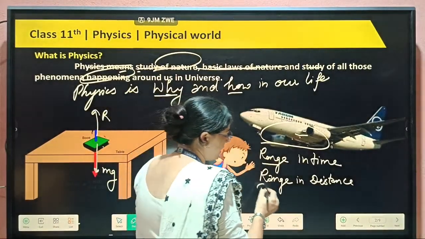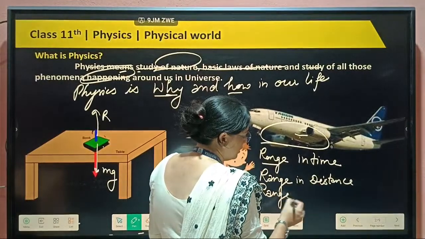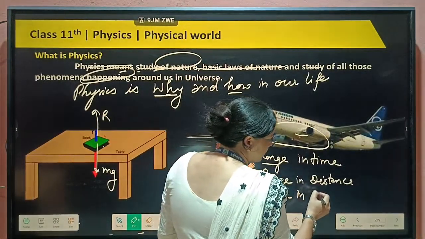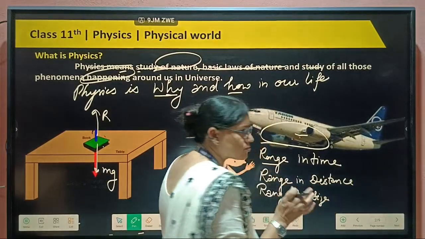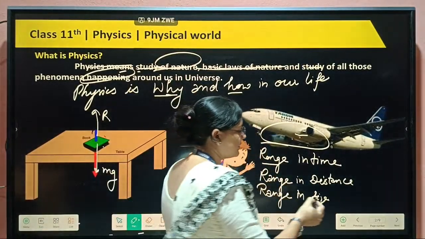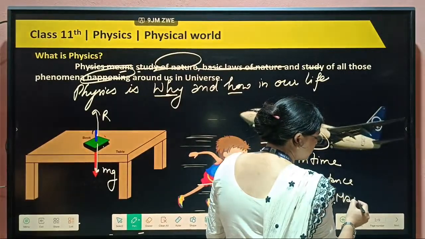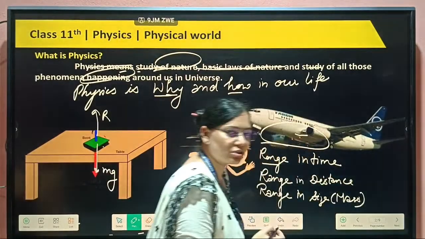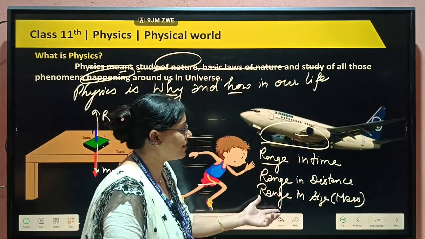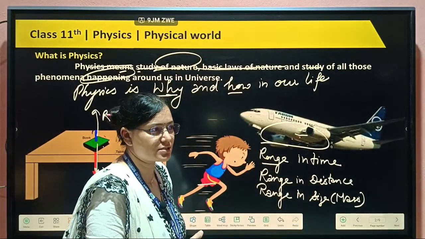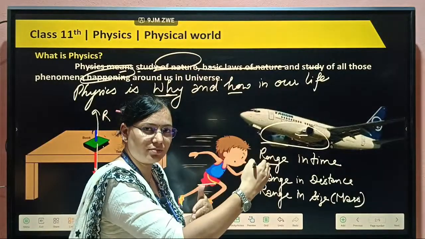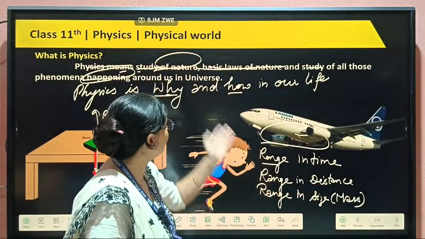And next, the range in size also, that is from the smallest mass to the maximum mass. The smallest mass we can say is the mass of the electron, and the maximum mass is the mass of the universe. From least to maximum, we can define it in our physics.